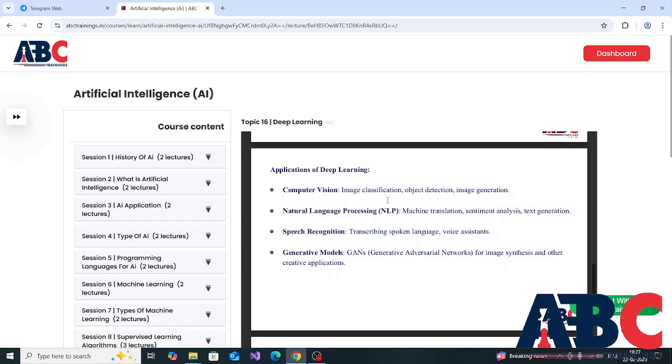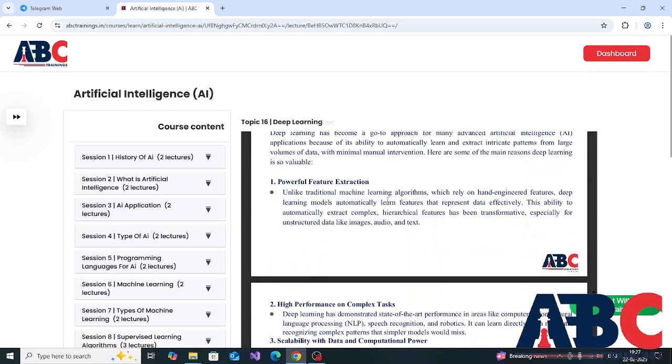The next point is applications of deep learning. Computer vision: image classification, object detection, image generation. The second application of deep learning is natural language processing, NLP: machine translation, sentiment analysis, text generation. The third application of deep learning is speech recognition: transcribing spoken language, voice assistants. The fourth application of deep learning is generative models for image synthesis and other creative applications.